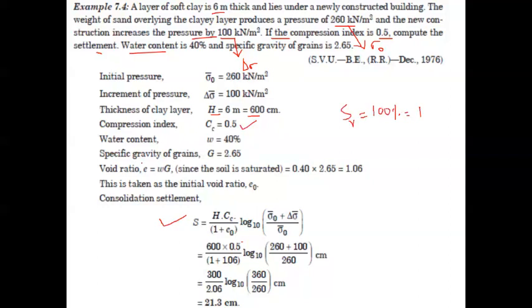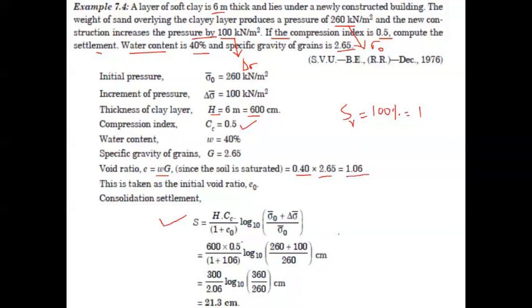If you use this particular equation, w is nothing but 40% water content, right? It is given here, 40%, and G is equal to 2.65. The specific gravity is also mentioned here, 2.65, in this particular problem. So 1.06 is nothing but the initial voids ratio e naught value, right? Other than that, sigma naught as well as delta sigma are also given directly, so we can substitute the same.